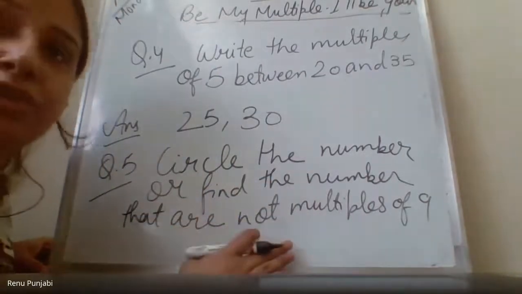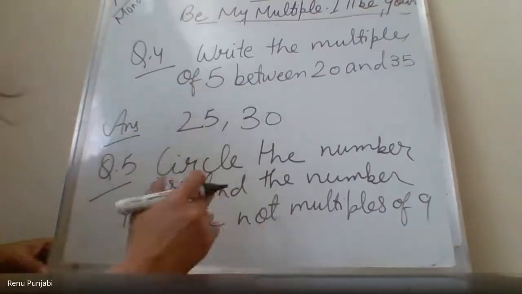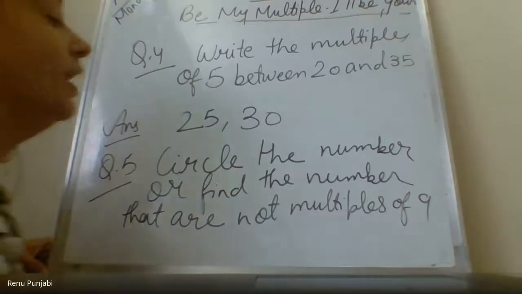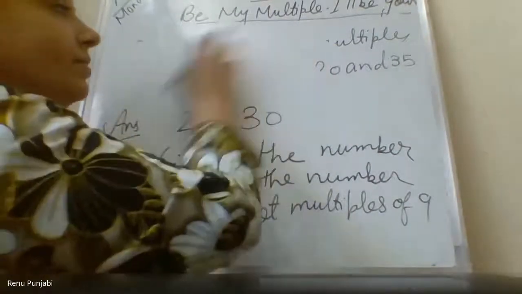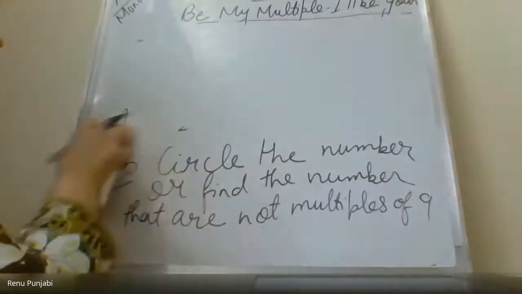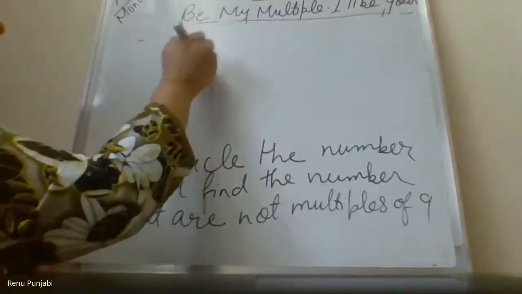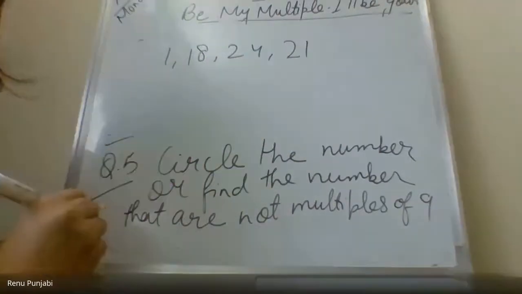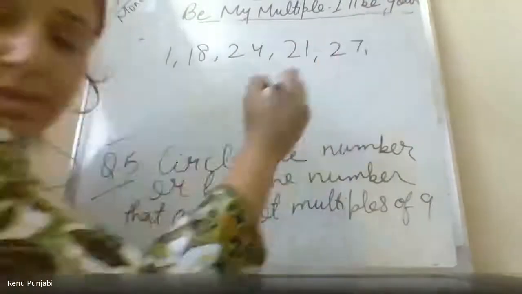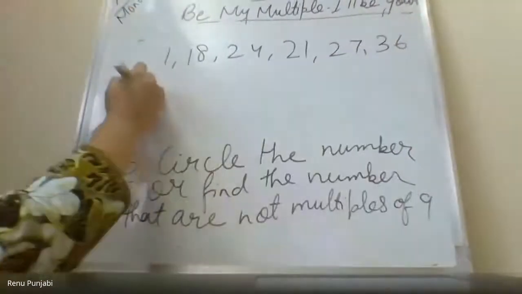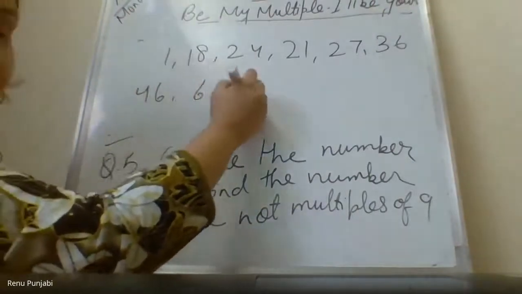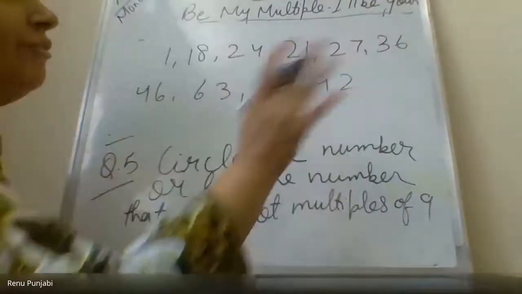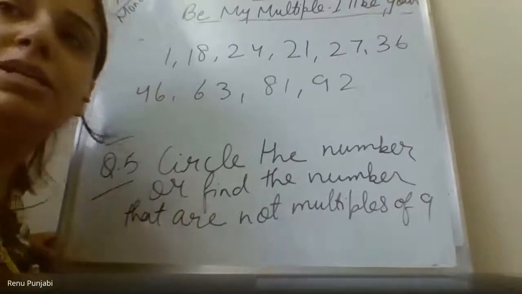Now in this question, they will give you a few numbers. I'll write them up, it will not be visible to you. 18, 24, 21, 27, 36, 46, 63, 81, 92. If these numbers are given, in this you have to find out the multiples of 9.